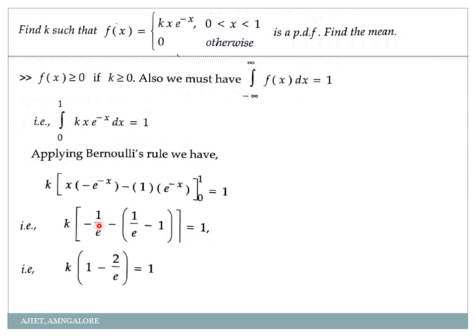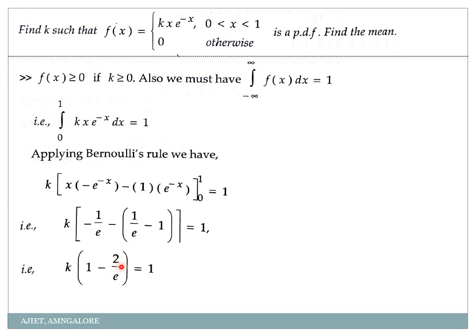So 1, minus into minus, plus 1, minus 1 by e, minus 1 by e. How many times? So minus 2 times 1 by e, so minus 2 by e. So minus you have to multiply to both the terms. When you multiply, I'll get minus into minus as plus, so plus 1 and minus 1 by e here, and one more minus 1 by e I'll get. So minus 1 by e minus 1 by e is nothing but minus 2 by e.